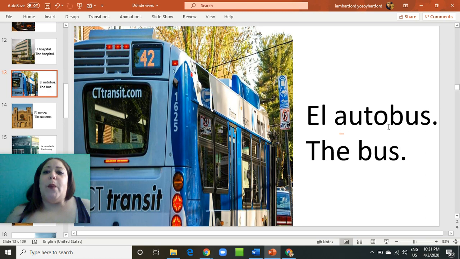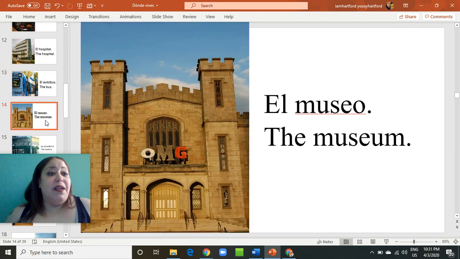But for this class, we will use autobús so that we're all on the same page, because different Spanish-speaking countries have different words for bus. I'm sorry, that was a tongue twister there. Another blooper.